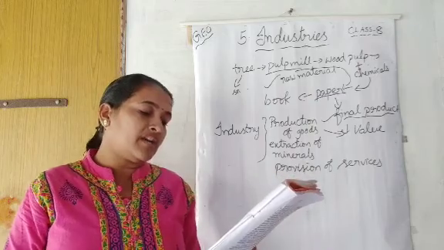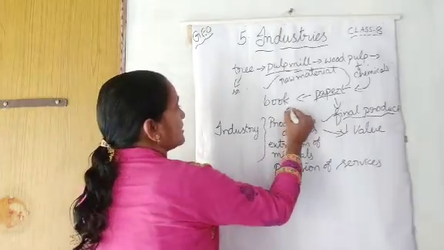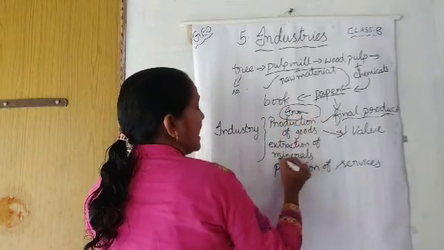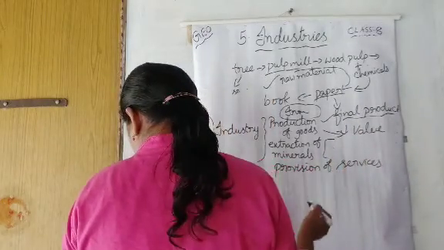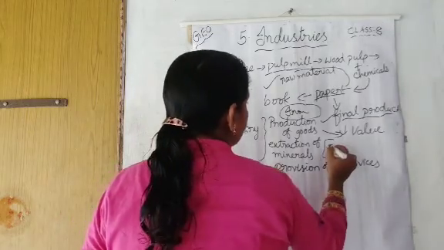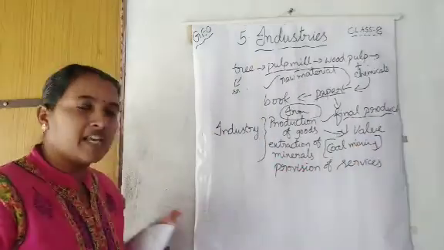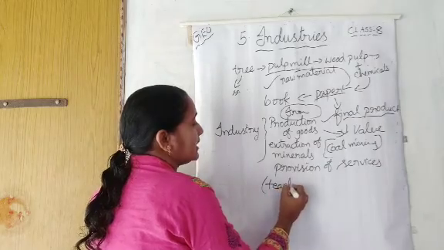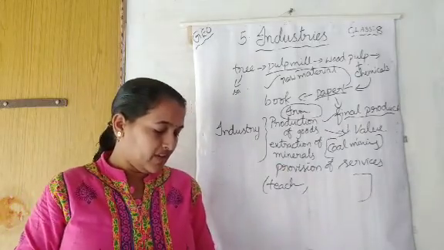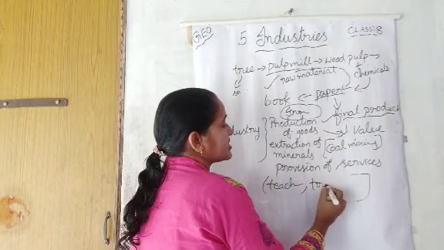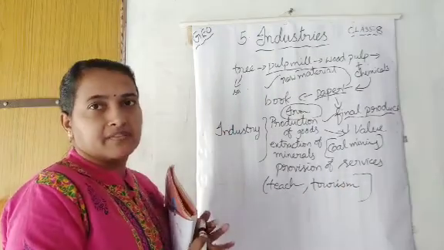Thus, we have iron and steel industry. In the production of goods, they have given the example of iron and steel industry. On extraction of minerals, here also we can say iron ore, coal mining. And provision of services: teachers, lawyers, all these in different forms are doing services. All these are provision of services. Tourism industry, service providing, this comes under the category of provision of services. Okay, next,